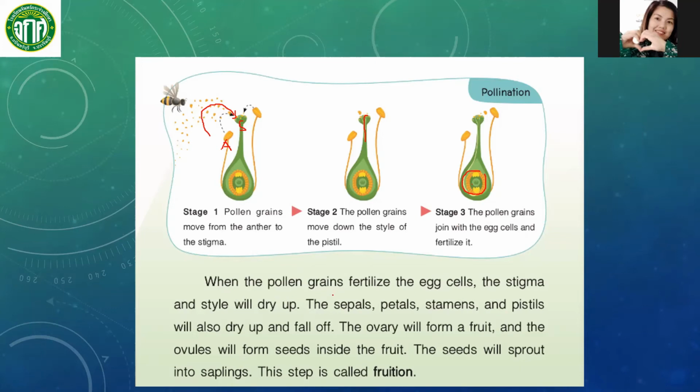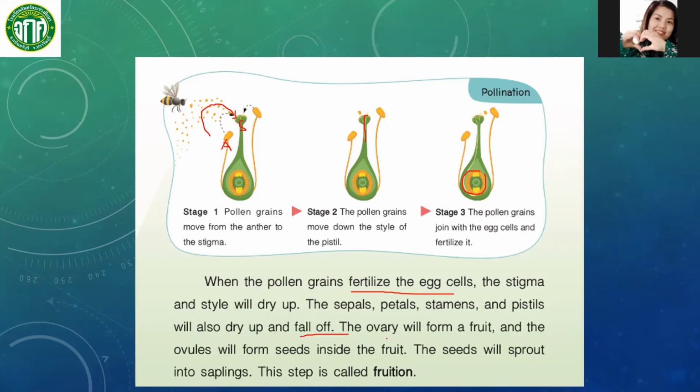When the pollen grains fertilize the egg cell, the stigma and style will dry up. The sepals, petals, stamens, and pistils will also dry up and fall. Everything in the flower will fall off.